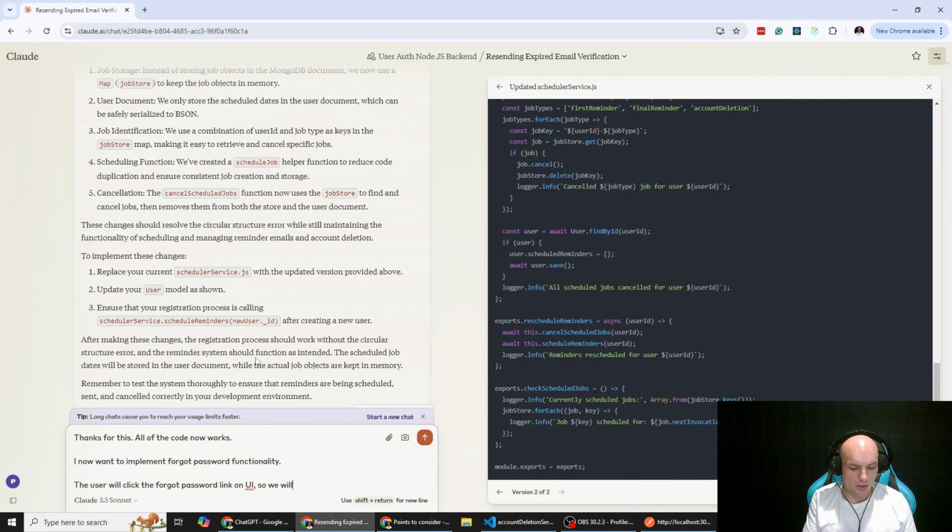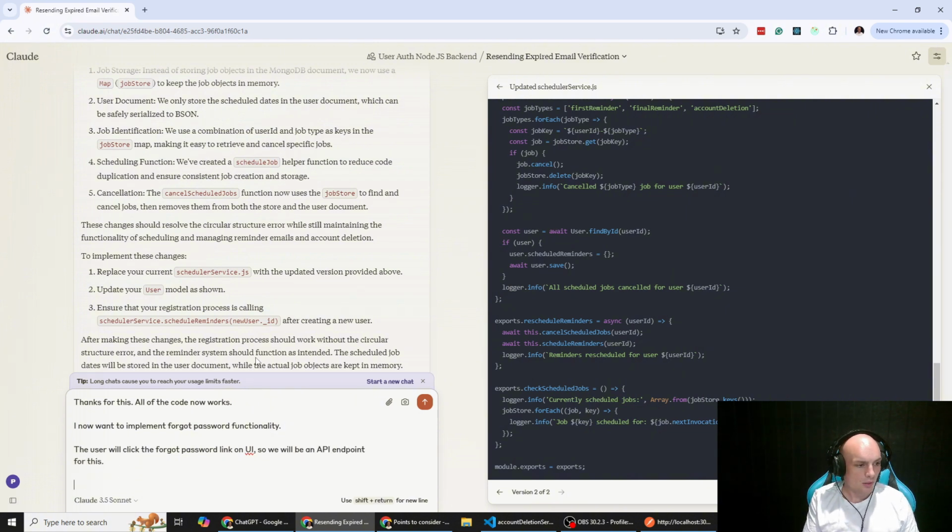So we will need an API endpoint for this. This API endpoint will trigger an email that allows, hang on, the user will click on the forgot password and enter their email address to receive a link that allows them to reset it.